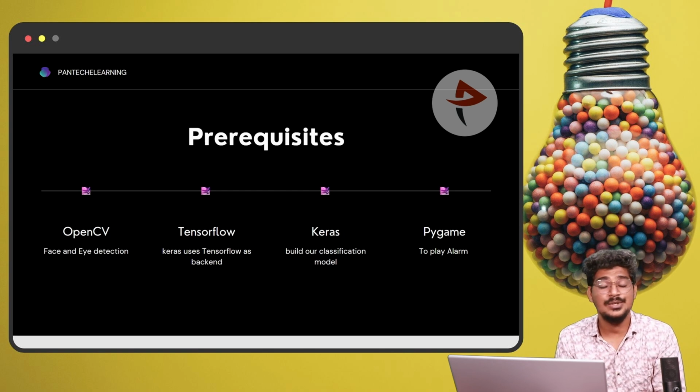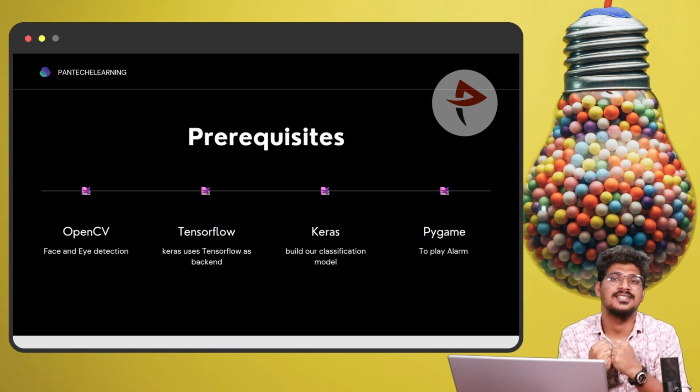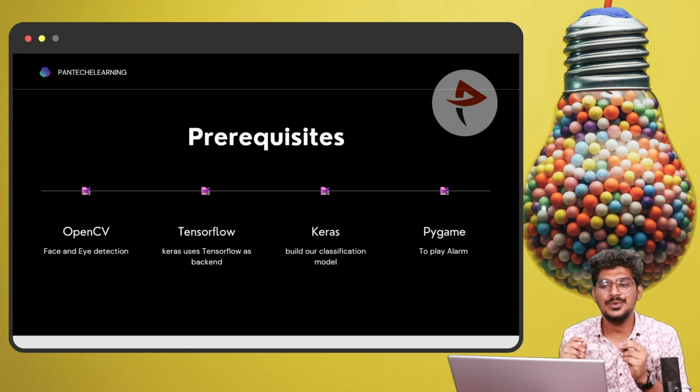OpenCV is helpful for face and eye detection, which is very important, because after face detection it detects the eye, and based on the eye open or closed it returns the output. So we need eye detection; we are focusing on the eye. We are training this for testing purposes.